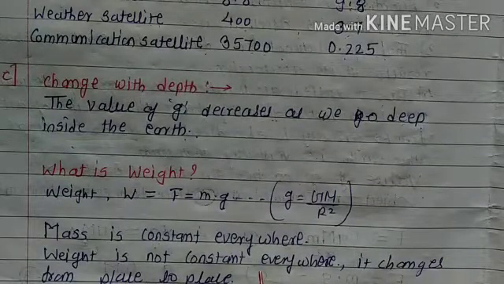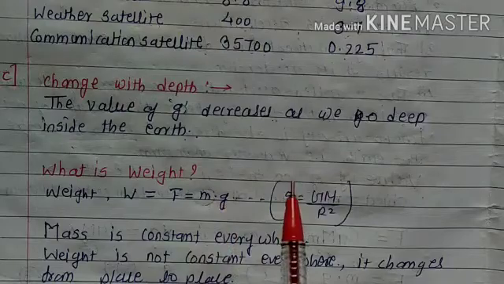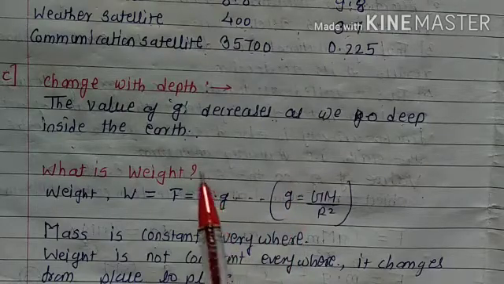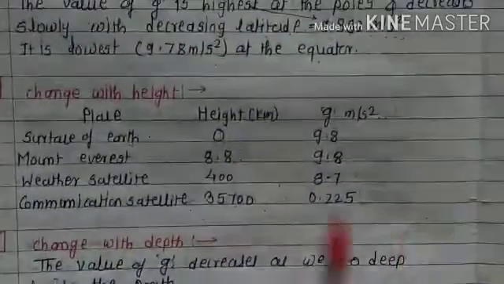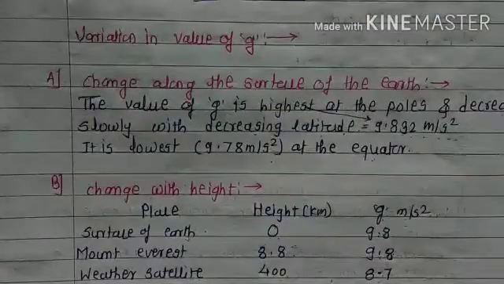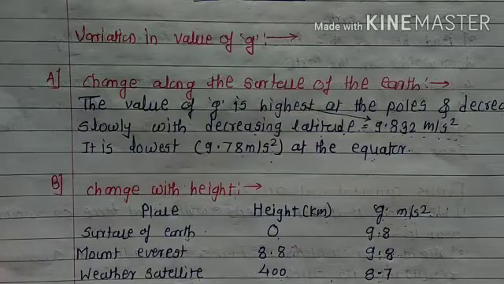Okay, so today's homework is to write what is the variation in value of g. In the next session, student, we are going to learn some points, that is free fall, gravitational potential energy and escape velocity. Those three main points we are going to learn. Okay, student? Thank you, student.